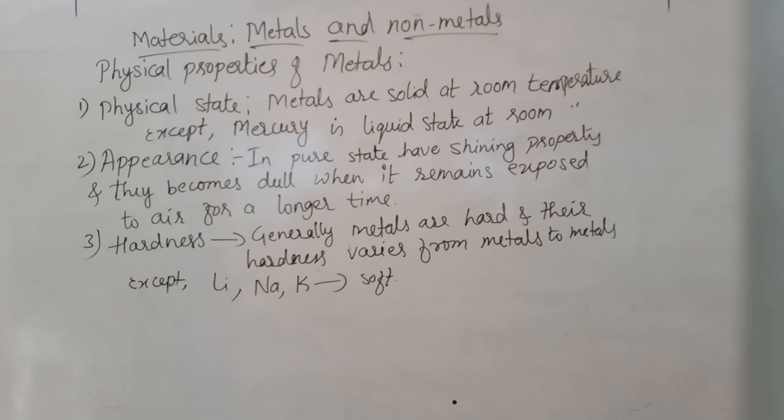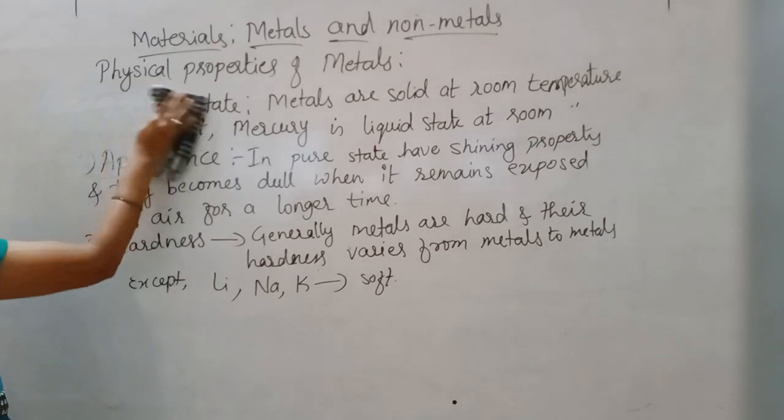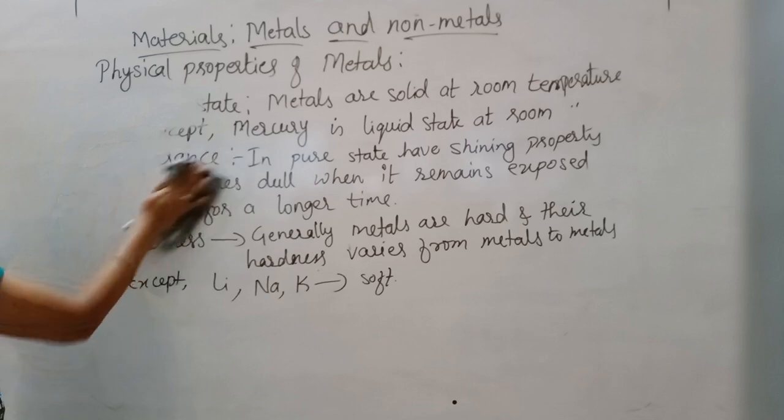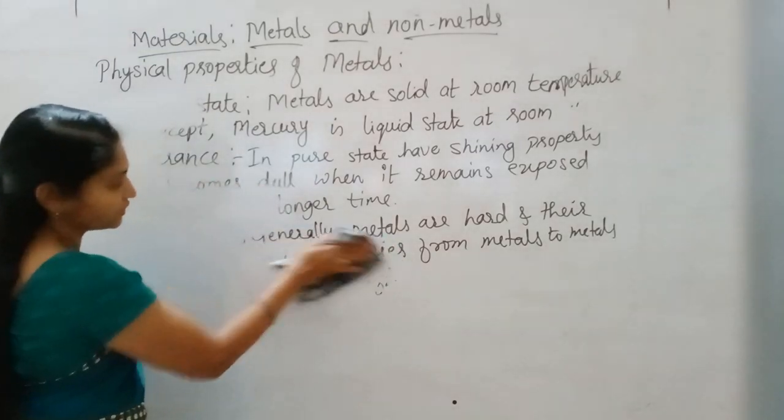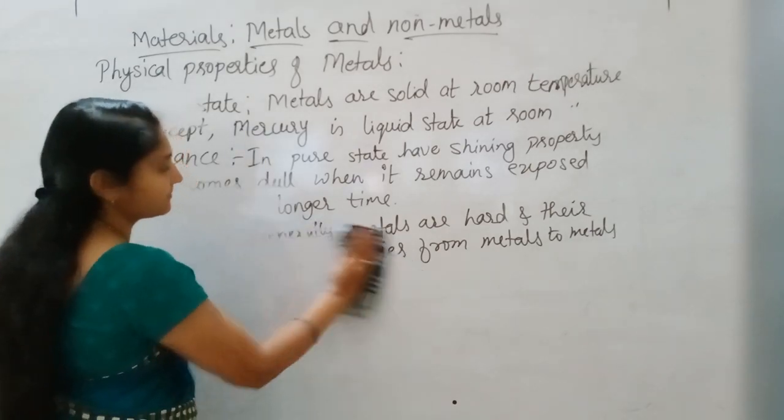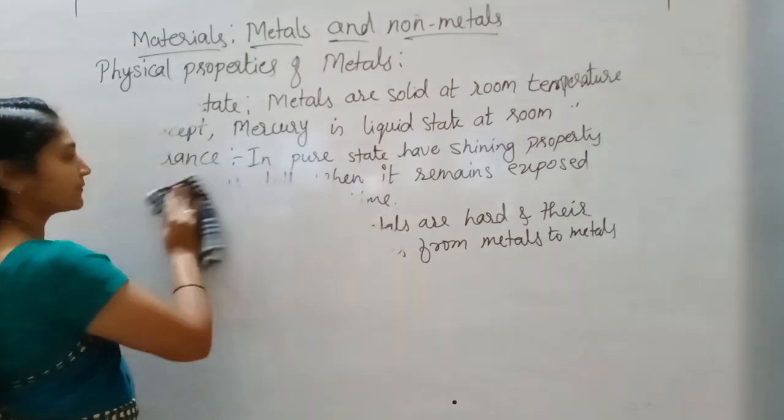The next physical property is malleability. What is malleability? If we beat some metals or metal articles, what do we observe?